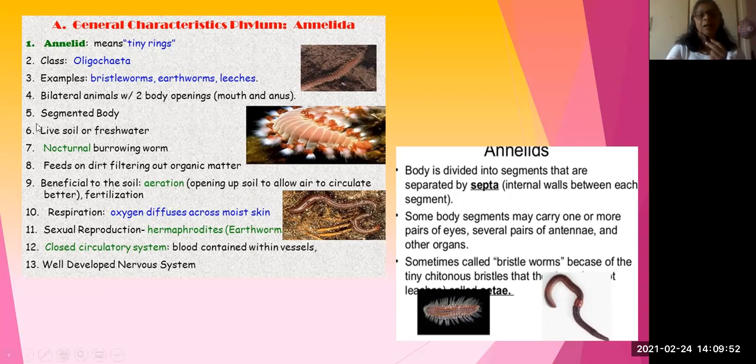And they are having two openings. One is mouth and the second one is anus. Mouth is for collecting, anus is for excretion. They have a segmented body, which is a very important character for the annelids. Mostly they live in soil or even in the fresh water. They are nocturnal. Nocturnal means what? We can see them mostly during the night time.